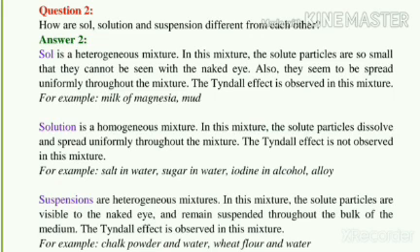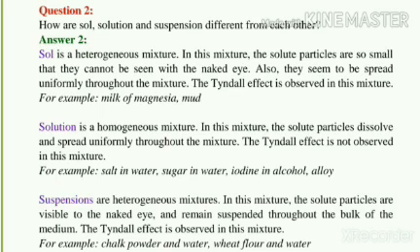Third difference is, the particles of a solution cannot be seen even with a microscope. The particles of most of the sols or colloids cannot be seen even with a microscope. The particles of some of the sols or colloids can, however, be seen through a high power microscope, while the particles of a suspension can be seen easily.